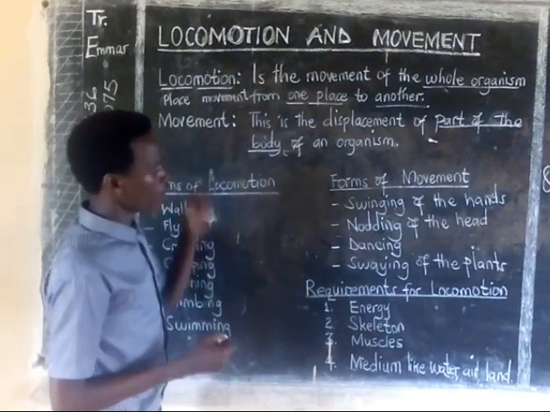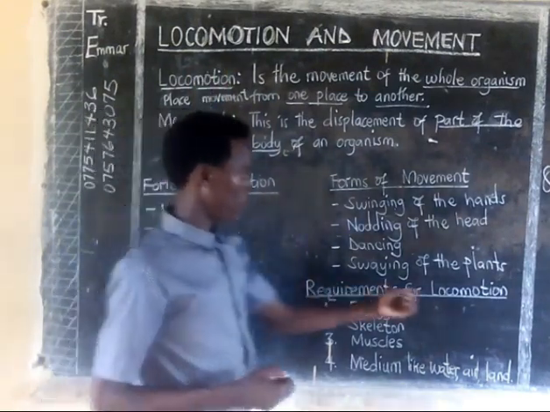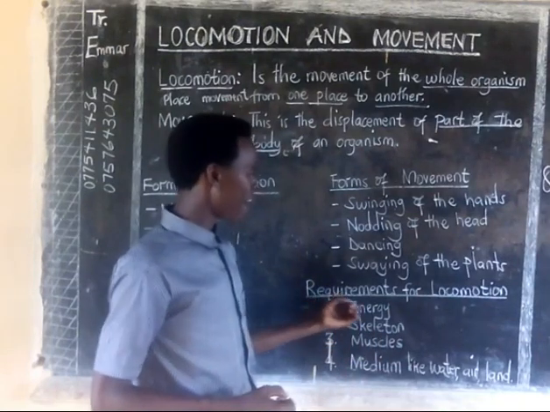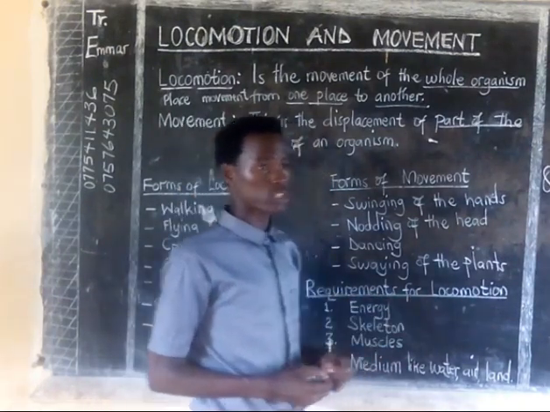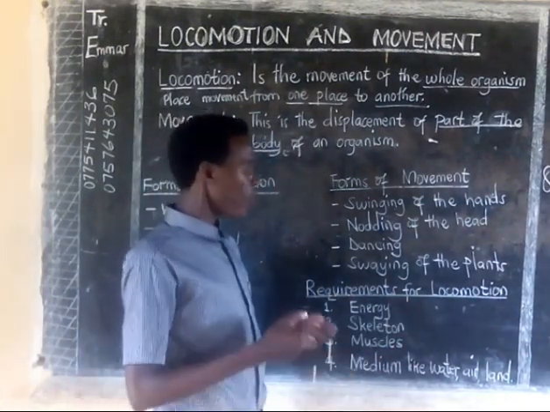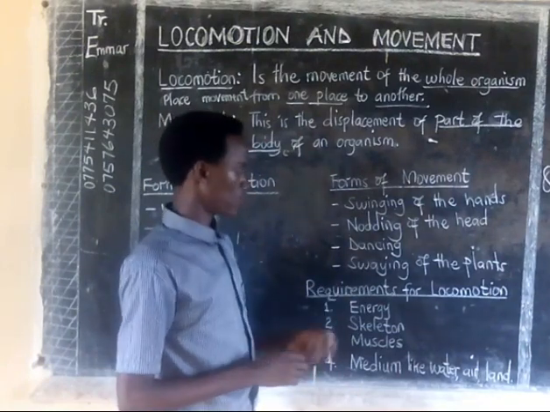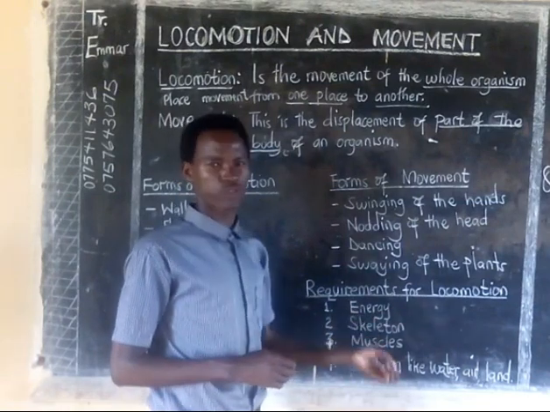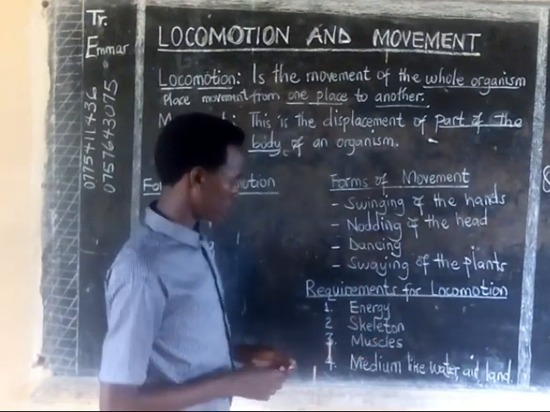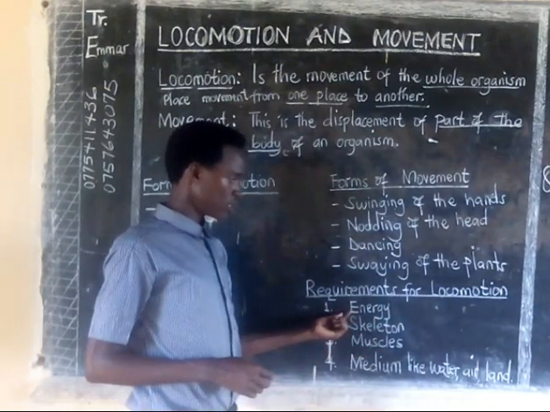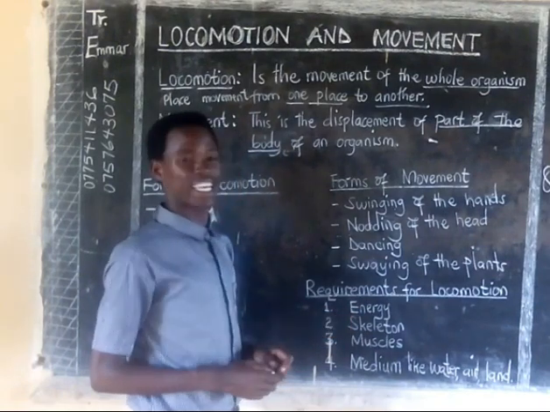Now basically we shall dwell on what we call locomotion. What are the requirements for locomotion? For an organism to move from one place and go to another place, what does it require? One thing that we require is energy.